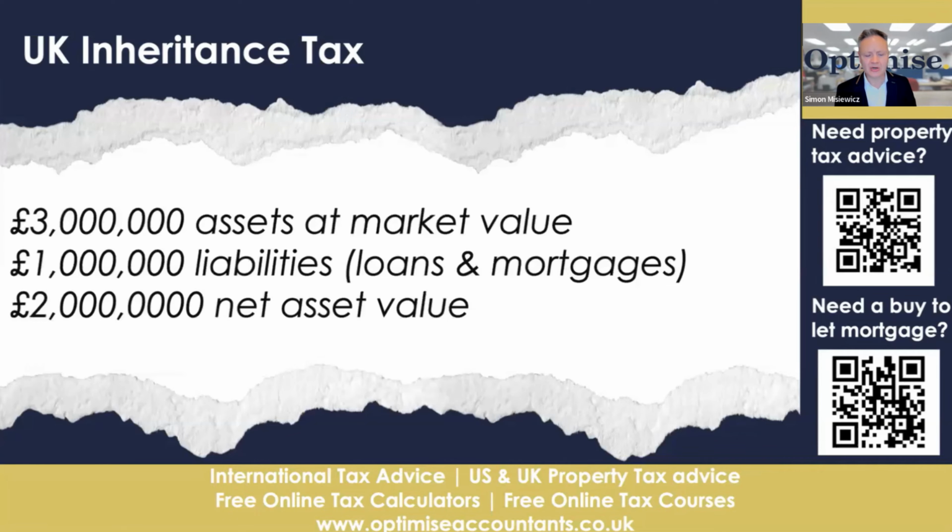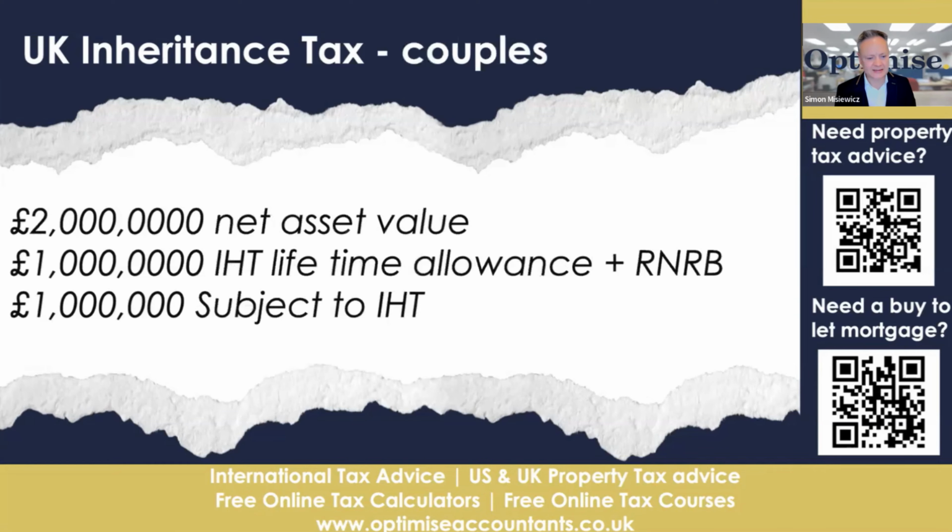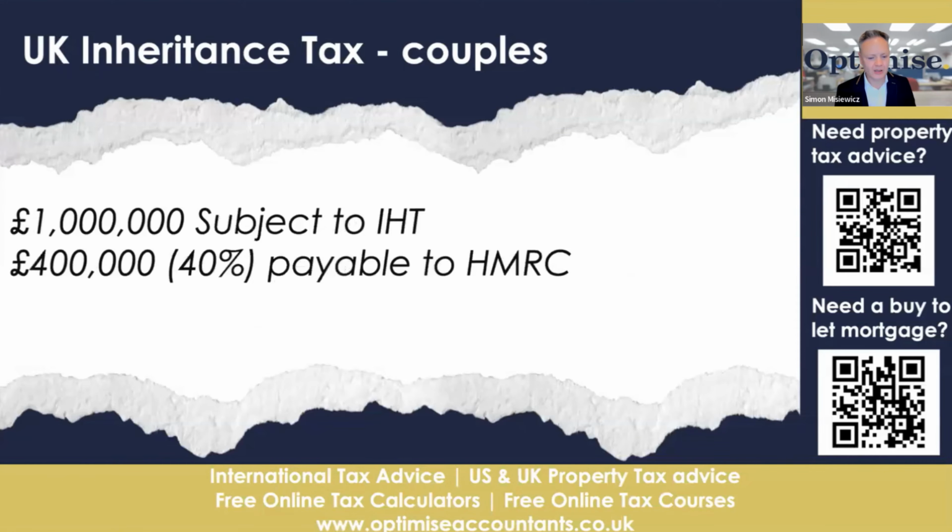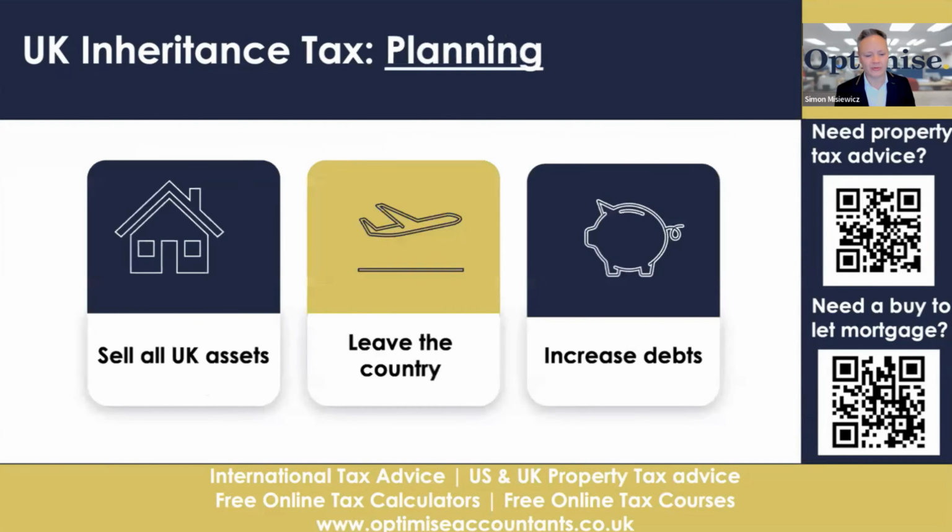So we've got some £3 million worth of assets that we're looking to focus on here. We've got £1 million of liabilities in the form of loans and mortgages, leaving £2 million worth of assets. Those £2 million worth of assets will be reduced further by your IHT allowances, which again is the £325,000 times 2 if you're a couple, and the £175,000 residential nil rate band as well. This means that £1 million is subject to IHT. That £1 million subject to IHT means that you're going to be paying £400,000 worth of inheritance tax, which is something that we want to avoid.